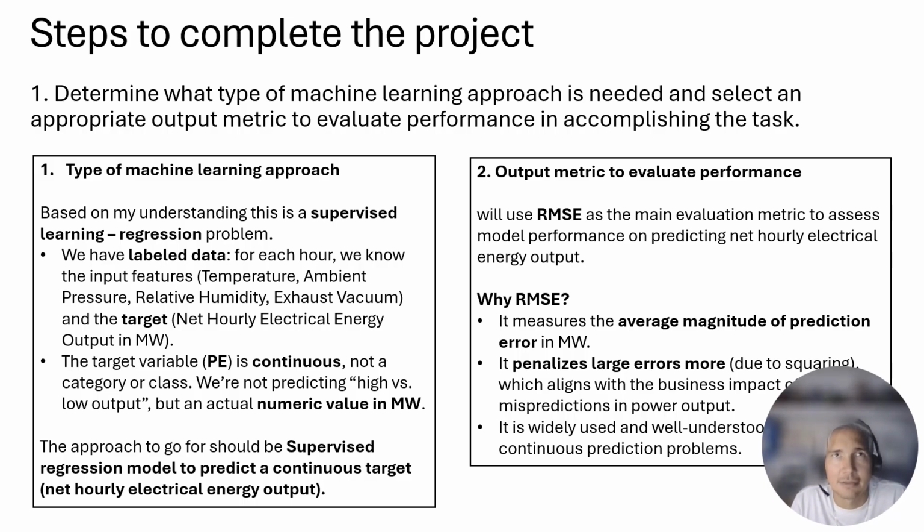So for the output metric to evaluate performance, I will use the RMSE, as I was mentioning at the beginning, as the main evaluation metric to assess the model performance on predicting net hourly electrical energy output. Why RMSE? Because it measures the average magnitude of prediction error in megawatts in this case, and it penalizes large errors due to squaring, which aligns with the business impact of mispredictions in the power output. It is widely used and well understood for continuous prediction problems.